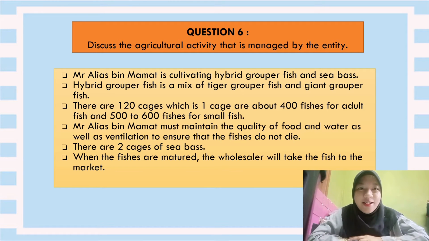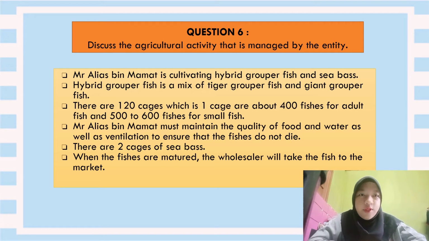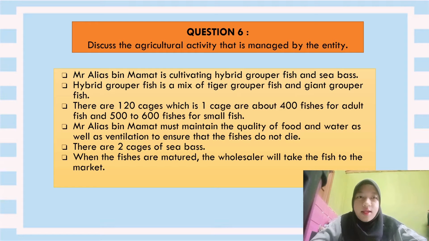The agricultural activity that is managed by the entity: Mr. Alias Mamat is cultivating hybrid grouper fish and sea bass. Hybrid grouper fish is a mix of tiger grouper fish and giant grouper fish. There are about 120 cages of fish, where 1 cage of adult fish holds about 400 fishes and 500 to 600 fishes for small fish.